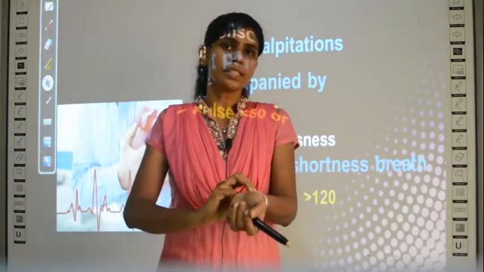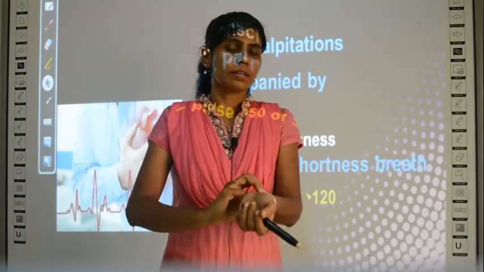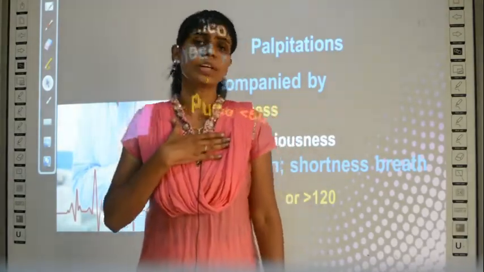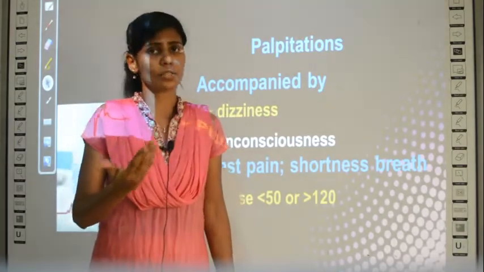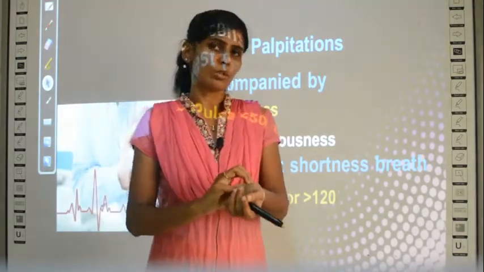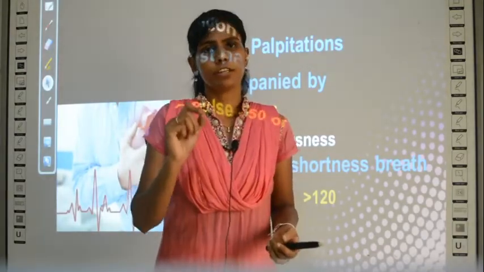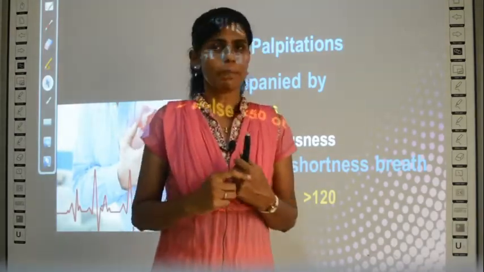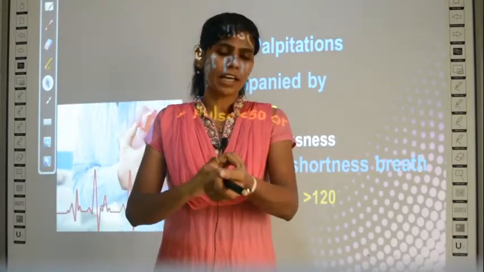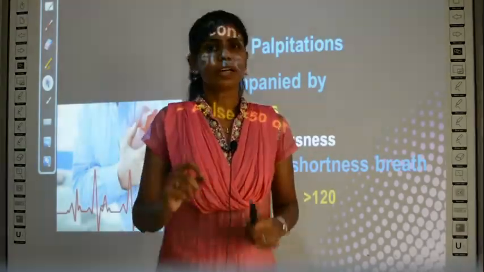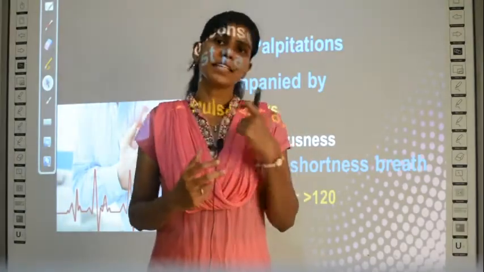Press a little so that you will get a beat, just like the heartbeat you realize when you place your hand near your chest region. Similarly, the pulse also you can sense. Clear? So for 1 minute, what is your pulse rate? You will count the number of times you get that beat, write it in your note or on a paper, and send the picture to me.